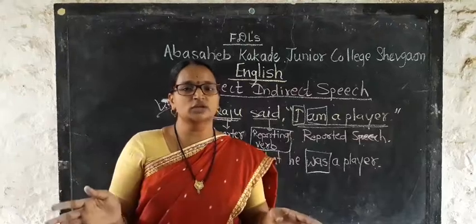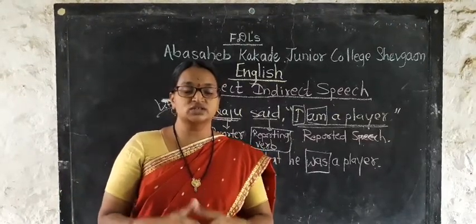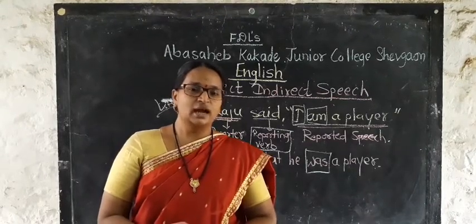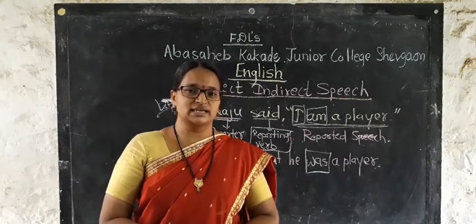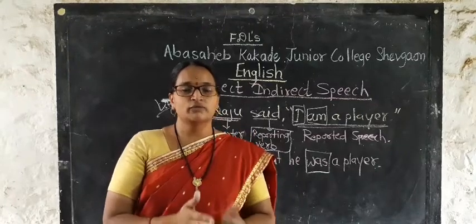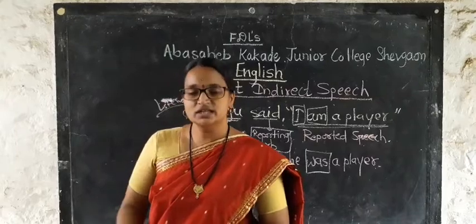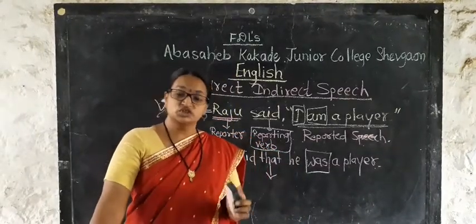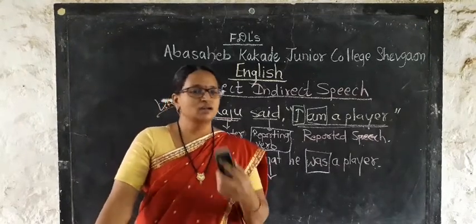You have to remove the commas and double inverted commas. Then you have to change the subject or pronoun from the sentences, and you have to change the tense of that particular sentence also. And by making all these changes, we can turn direct into indirect speech. Now it is very easy to turn direct into indirect speech. We just have to follow some rules. Now we are going towards the next.